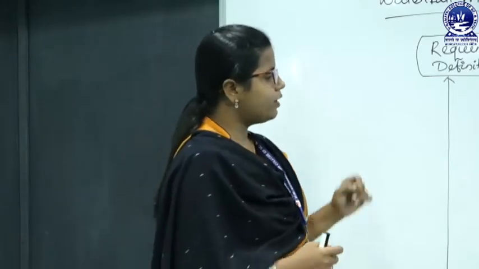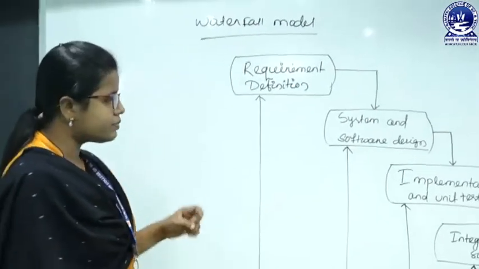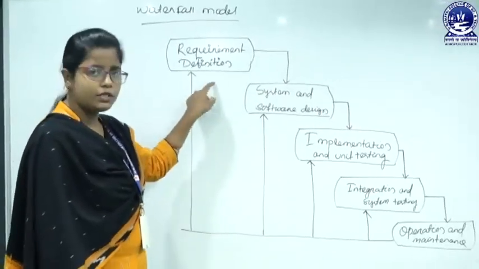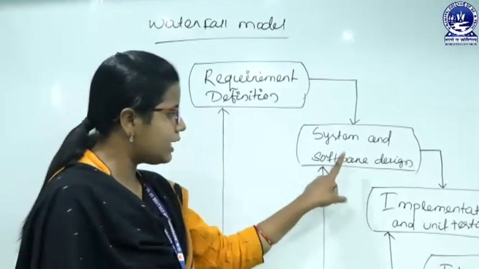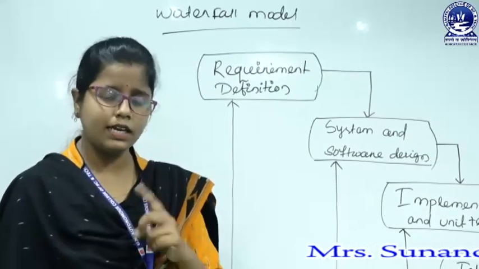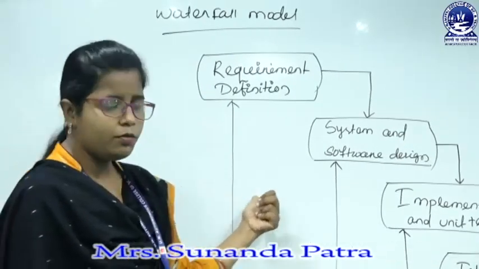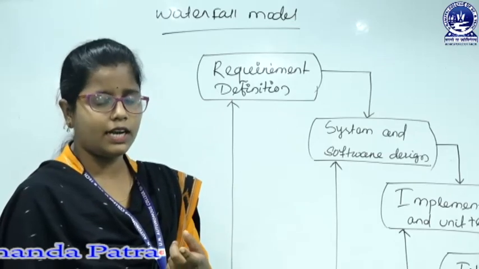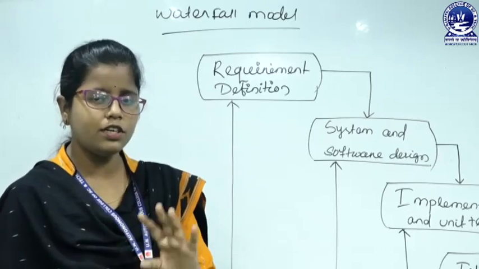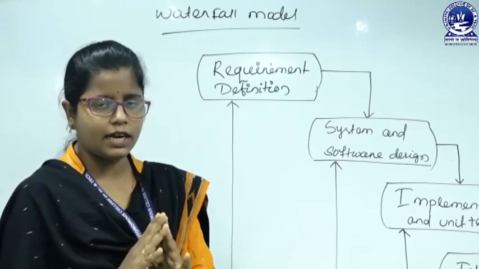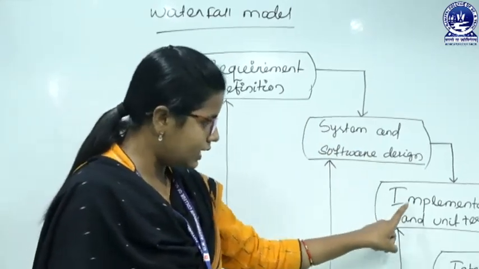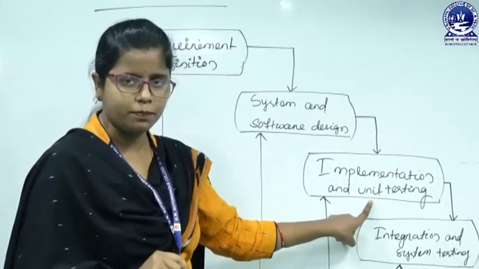Like the waterfall model, we have 4 process activities, but here we have 5 phases. The first one is requirement definition, that means the specification activities. The second is system and software design. In the waterfall model, we divide the second activity, design and implementation, into 2 parts: the first is system and software design, the second is implementation and unit testing.